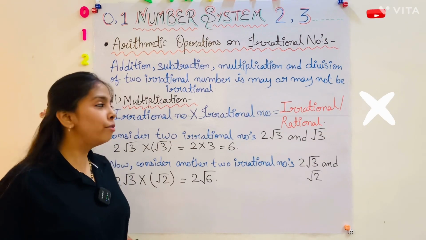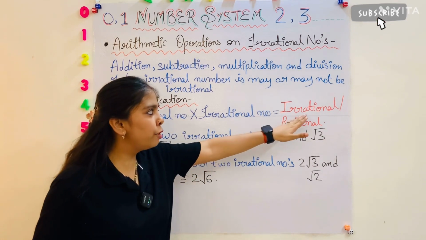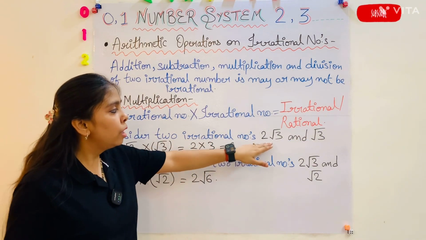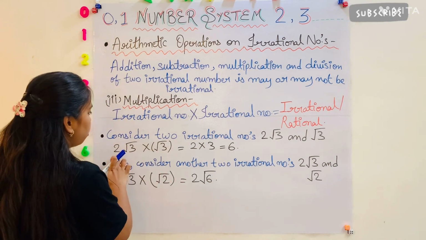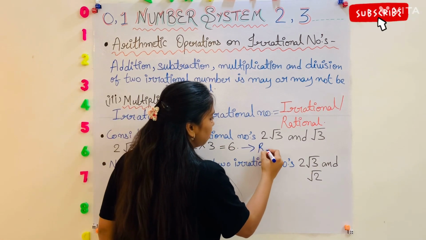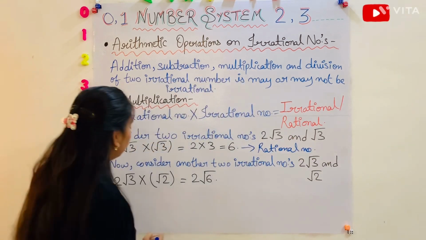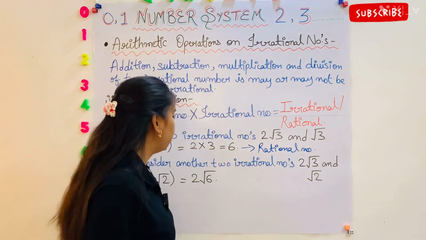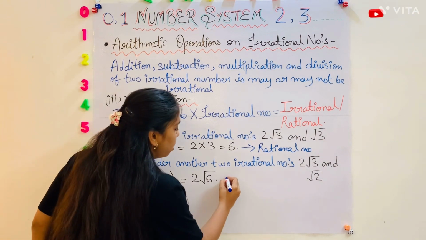Okay. So the third one is multiplication. If we multiply an irrational number by an irrational number, it will give an irrational or rational number. Consider two irrational numbers, 2 root 3 and root 3. Here 2 root 3 multiplied by root 3 is equal to 2 into 3, which is 6. But this is a rational number. Now consider another two irrational numbers like 2 root 3 and root 2. Here 2 root 3 into root 2 is equal to 2 root 6. It is an irrational number.